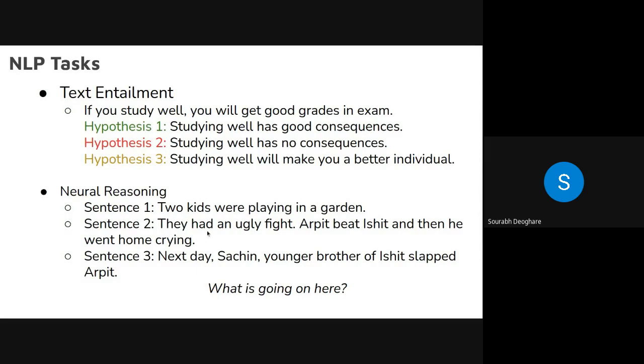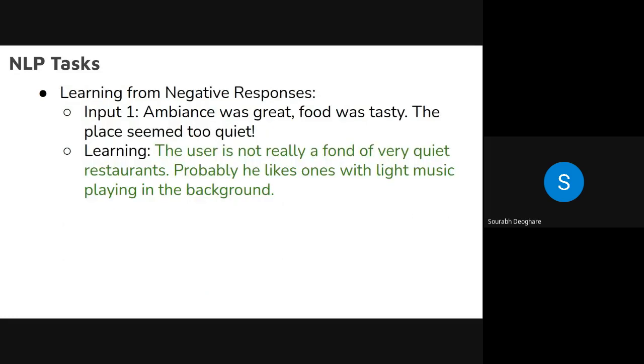It has to associate these sentences with each other and infer some meaning from them. So this is a very difficult task. And this is something that we are currently working on. Actually the industry is really interested in these types of tasks.